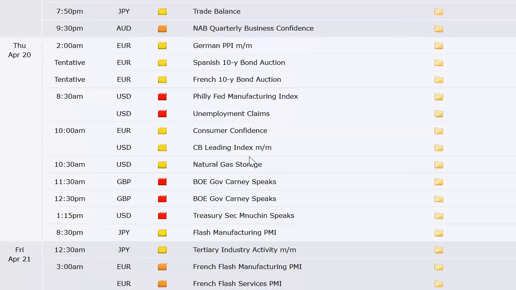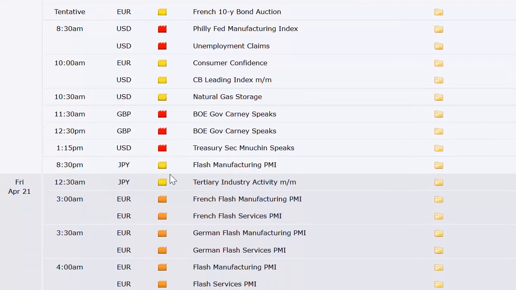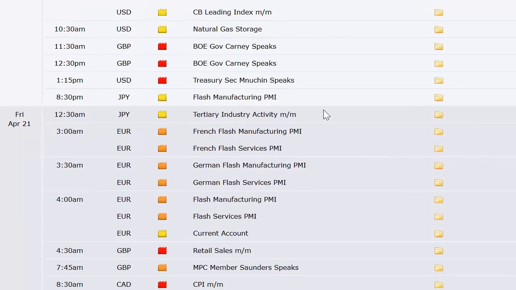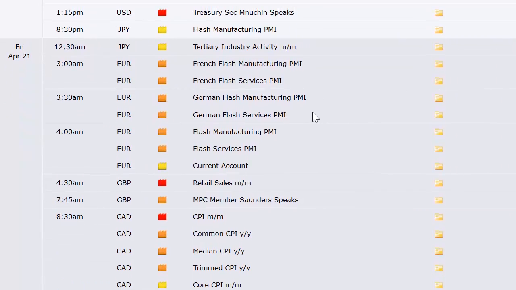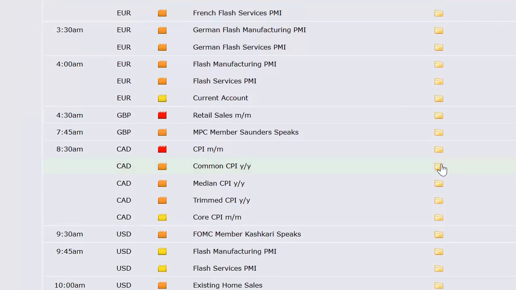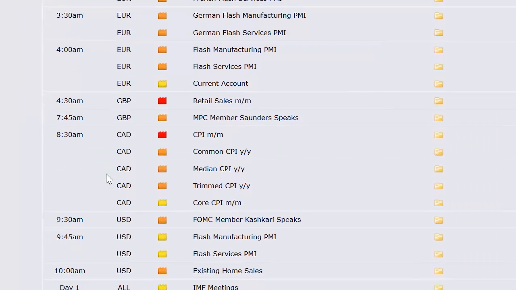That's the weekly number. European consumer confidence, which comes at a strange time for Europe, 10 a.m. Eastern time here in the U.S., but in Europe, that's really weird. CB leading index here in the U.S., natty gas, that's the weekly number. We got the Treasury Secretary speaking, Japan's flash manufacturing PMI, tertiary industry activity out of Japan. We got French, German, and the broad European manufacturing PMI and services PMI numbers, current account out of Europe, retail sales out of the UK, CPI out of Canada, and all the various inflation numbers there, and then the manufacturing and services PMI numbers here in the US, existing home sales, and the IMF meetings start next weekend.